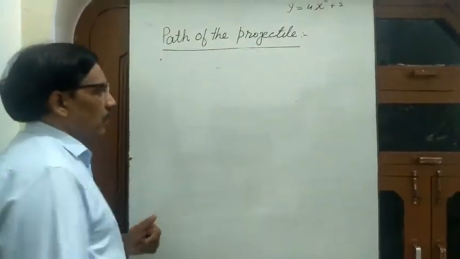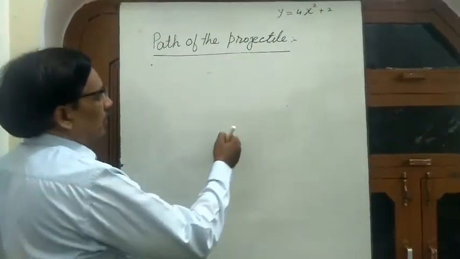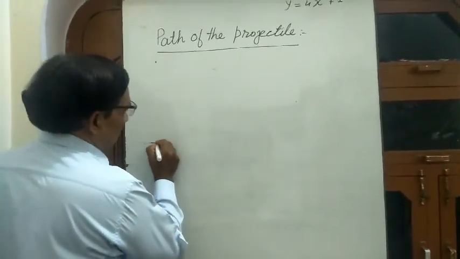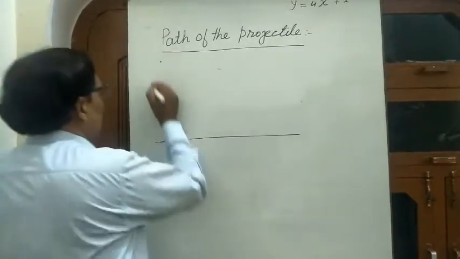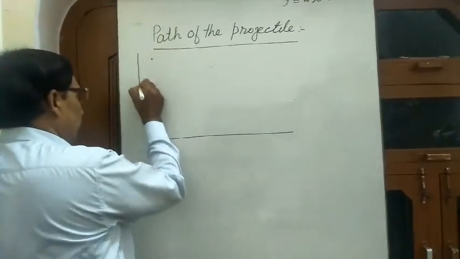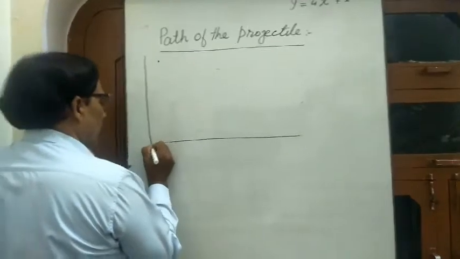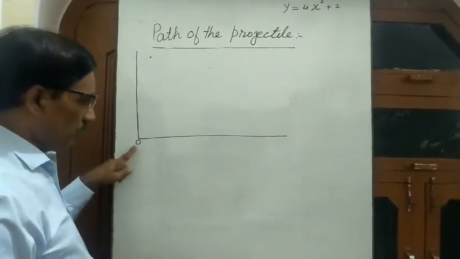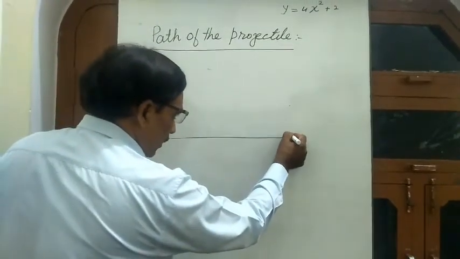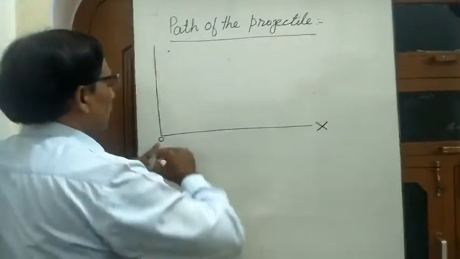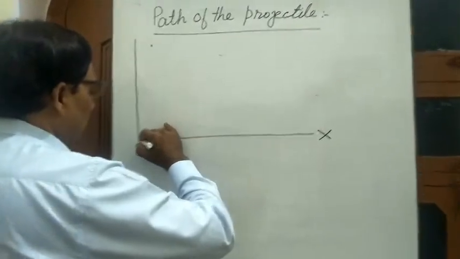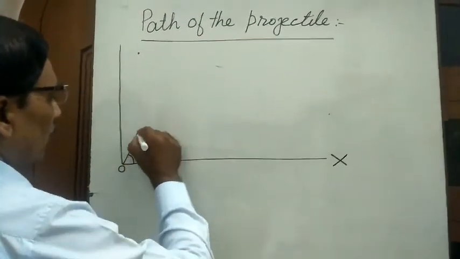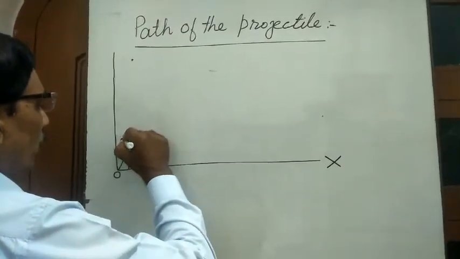Suppose a stone is thrown making angle theta with the horizontal. This is the horizontal line and this is the vertical line. This is the origin, the point of projection. From this point, suppose a stone is thrown making angle theta with the horizontal direction with initial velocity u.